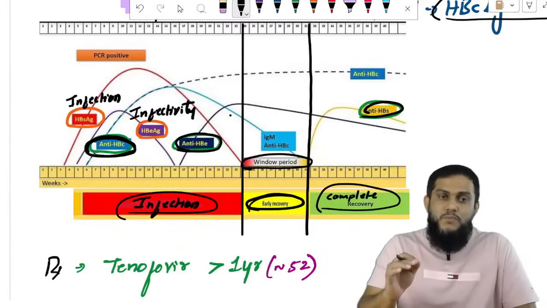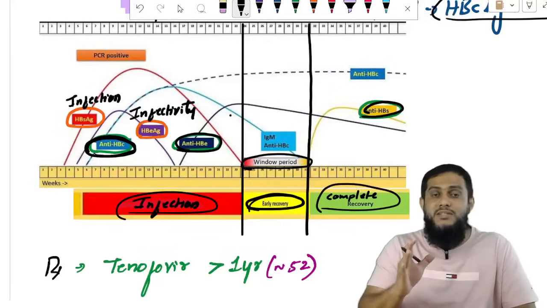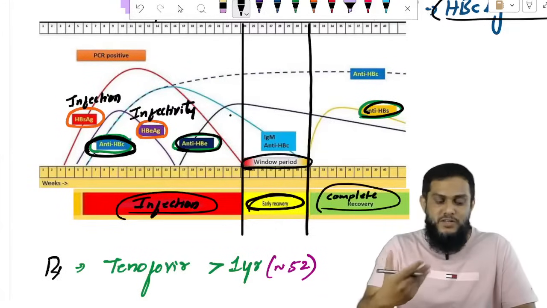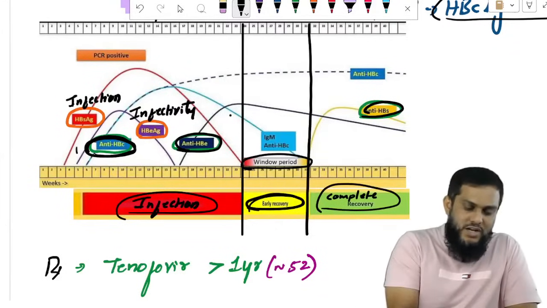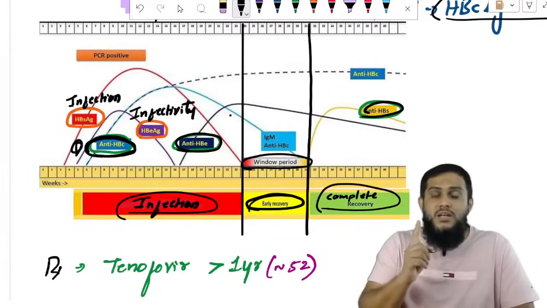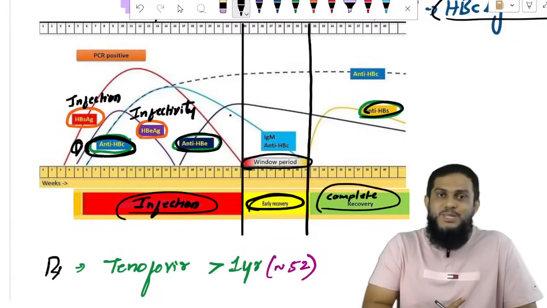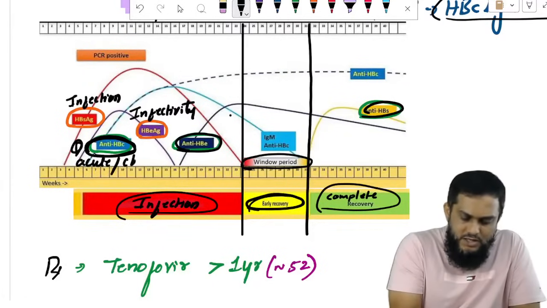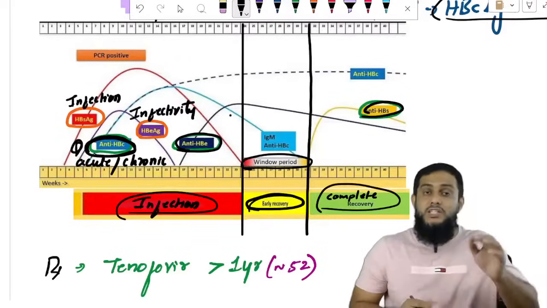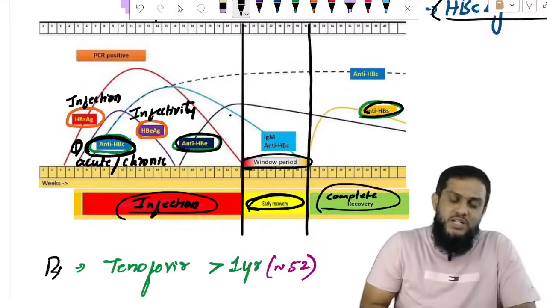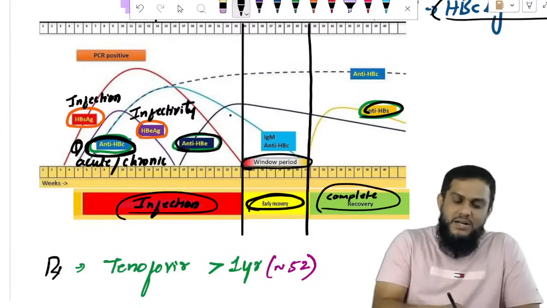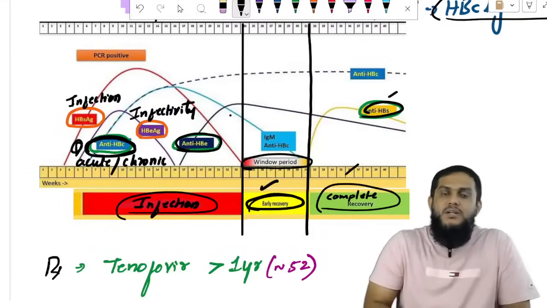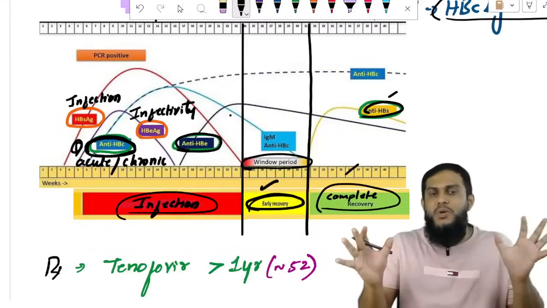First of all, once again, I am telling you, antigens are found only at the time of infection. HBeAg is there, it decides high infectivity. Along with that, we detect one antibody, anti-HBc. Remember, at the time of infection, we detect only one antibody, anti-HBc. Anti-HBc will decide acute or chronic infection. IgM of anti-HBc is acute, IgG of anti-HBc is chronic. And remember, anti-HBe comes at the time of early recovery, and anti-HBs comes at the time of complete recovery. Simple. Two antigens, three antibodies.